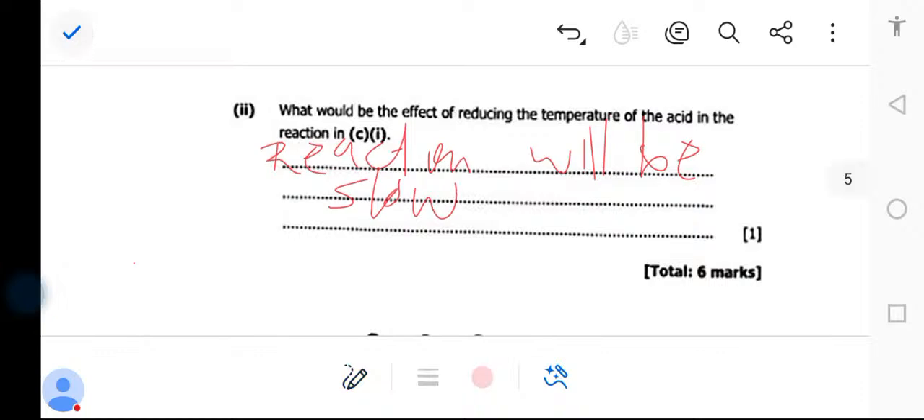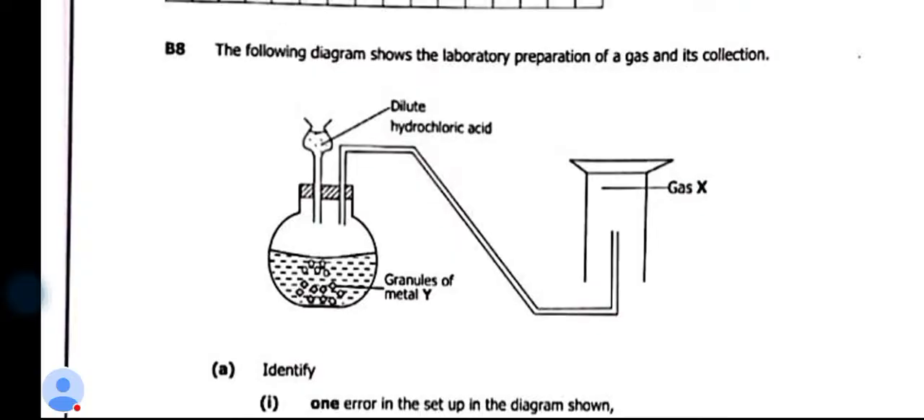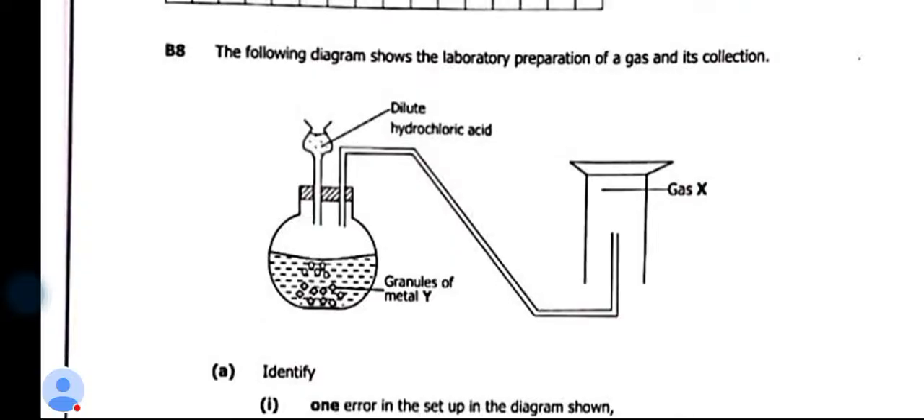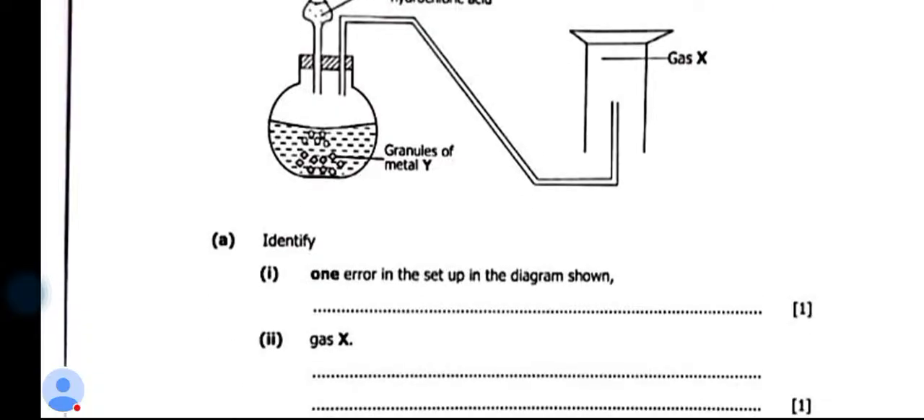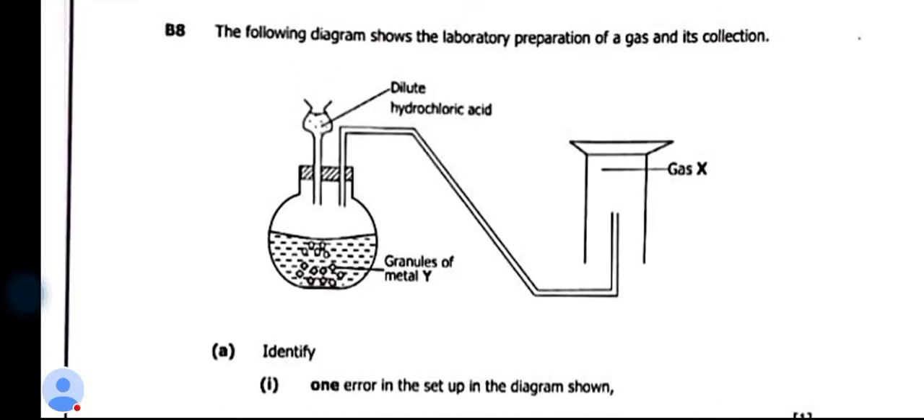Here. So as we are concluding, and this is the last question, I think. The following diagram shows the laboratory preparation of gas and its collection. So we have hydrochloric acid there, which is dilute. We have the granules of metal Y, and we have the gas X. Identify one error in the set up of the diagram. So what error can you see there? So we'll talk about nonmetals, and we need to understand this here. That's zinc. This is a metal, zinc.